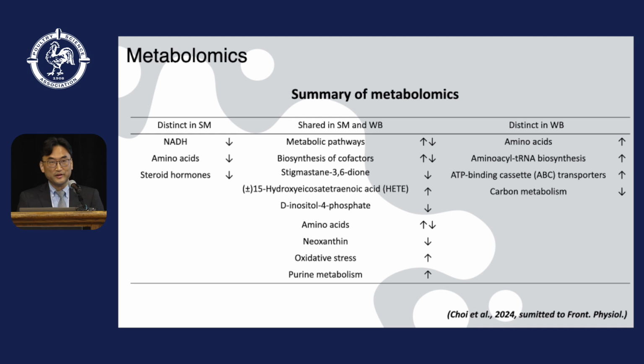Here is a quick summary of the metabolomics study. As you can see, the center column shows the shared metabolites and pathways found in spaghetti meat and woody breast. The left column shows the distinct alterations found in spaghetti meat: downregulated NADH, downregulated amino acids, and downregulated steroid hormone pathways.